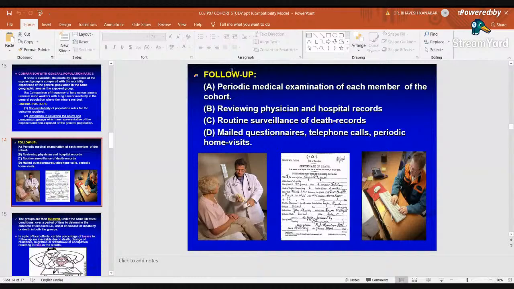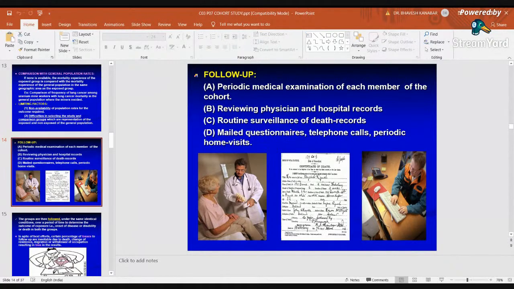Then follow-up in cohort. As you know, a cohort is actually a long-lasting study. So each and every time, we need periodic medical examination of each member of the cohort. Suppose smokers will need periodic examination after every 6 months or every year, to see whether they have developed lung cancer or not. Reviewing follow-up will also require reviewing physician and hospital records and routine surveillance of death records. Follow-up can also be done through a mailed questionnaire.